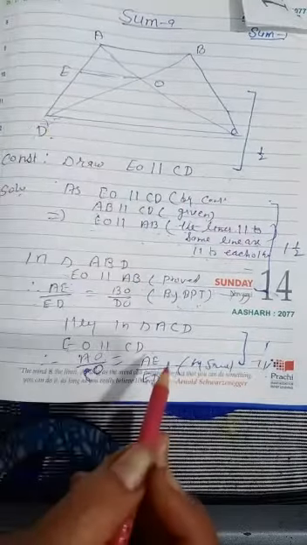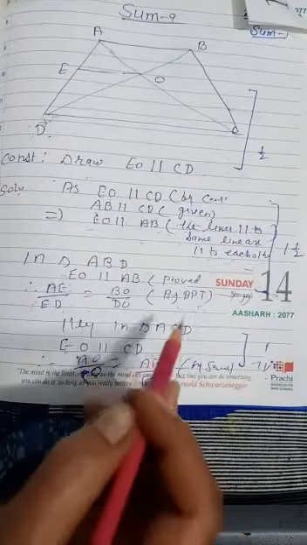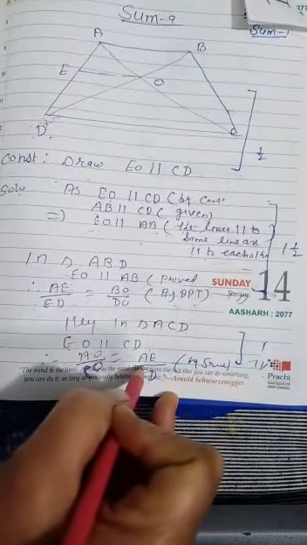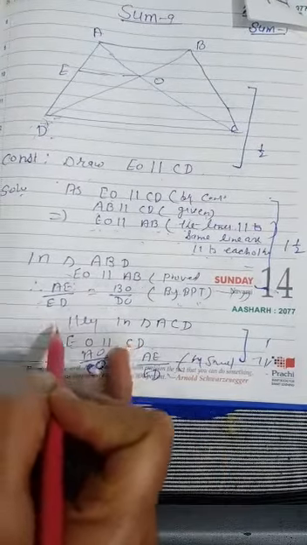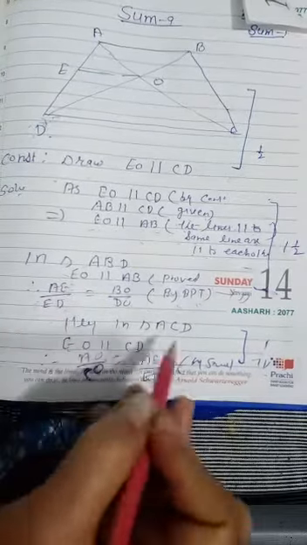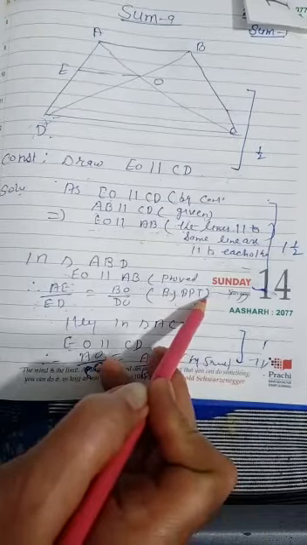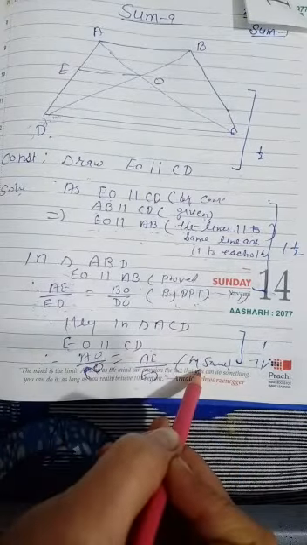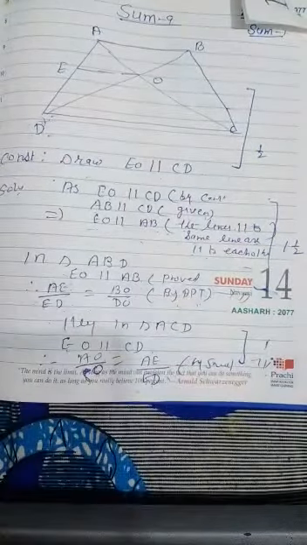Corresponding sides of ratio are equal by BPT theorem. From first and second, both are having AE upon ED as common. So we can just directly write: first you apply BPT and give it number 1, and the second time you apply the BPT, you write the result as 2. Then you can say from first and second,